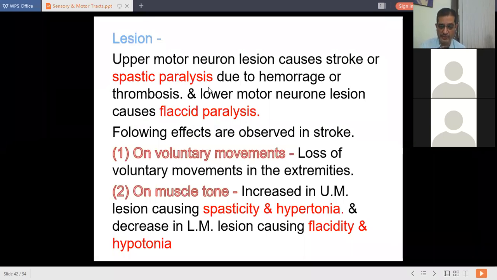So an upper motor neuron lesion causes spastic paralysis, and a lower motor neuron lesion causes flaccid paralysis. These two lesions cause different types of paralysis that you should know. What effects are observed after these lesions? On voluntary muscles, there is loss of voluntary movements in all four extremities, upper two and lower two, as well as effects on muscle tone. Upper motor neuron lesion causes spasticity and hypertonia. On the contrary, lower motor neuron lesion causes flaccidity and hypotonia.